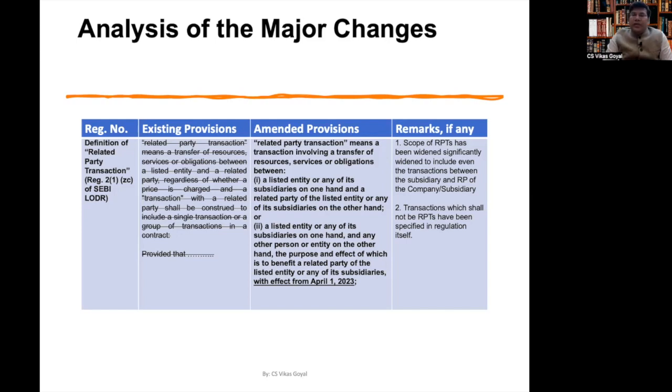So by this amendment, the scope of related party transactions has been widened significantly to include transactions even between the subsidiary and a related party of the company or its subsidiary.